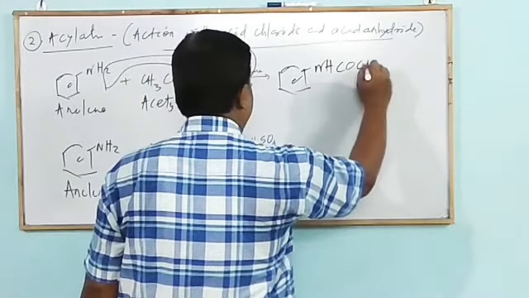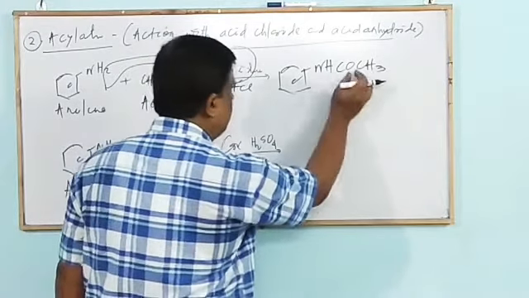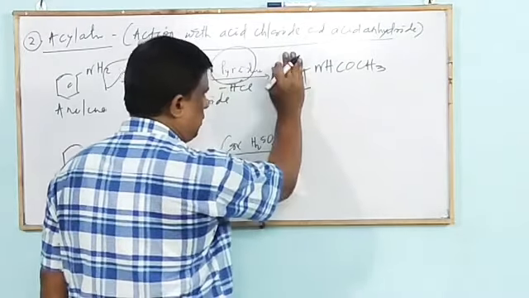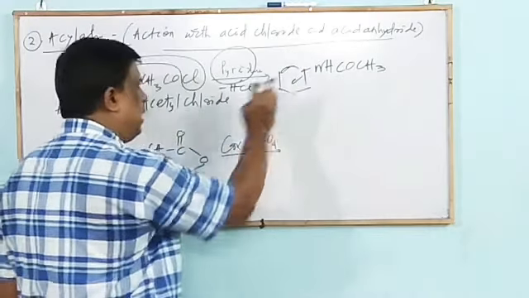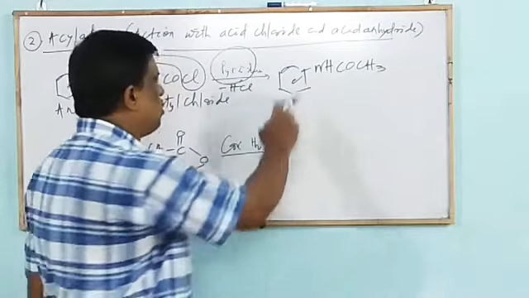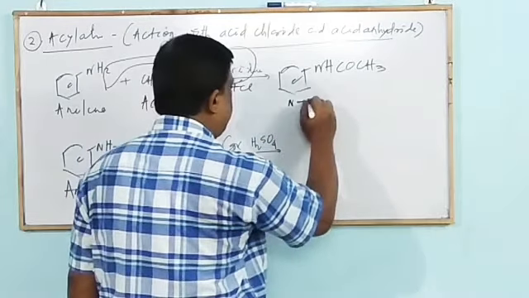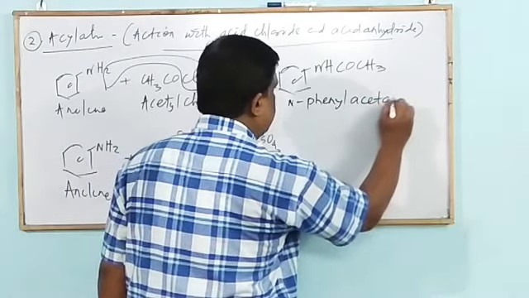The product is C6H5NHCOCH3. Mark that. CH3CONH2 is acetamide, so this is a substituted acetamide, that is N-phenyl acetamide.